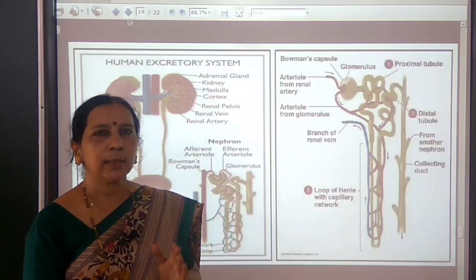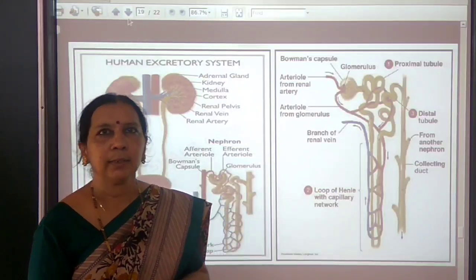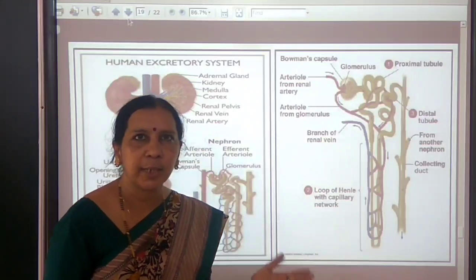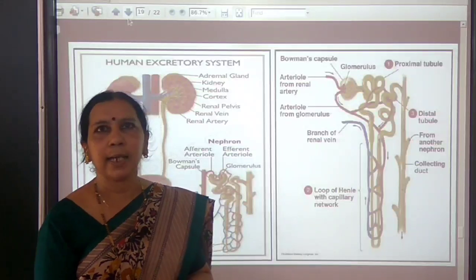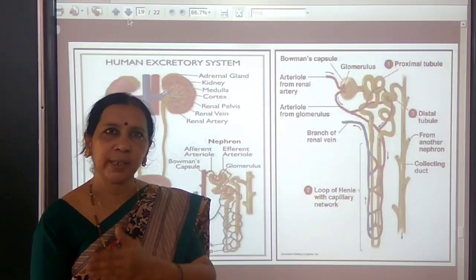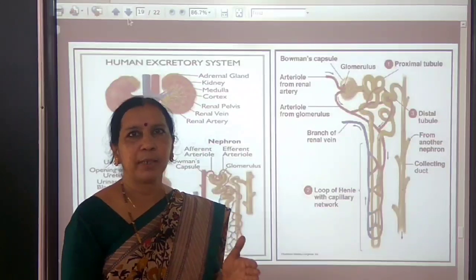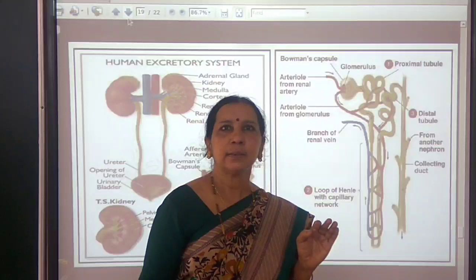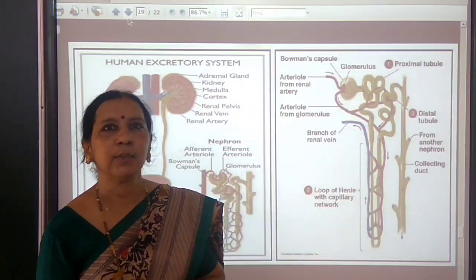Here, this artificial kidney consists of a series of tubes which are in the dialyzing fluid, so that from the patient's blood, nitrogenous wastes are taken to this dialyzing fluid, and when this is removed to the dialyzing fluid, the pure filtered blood will be transferred to the patient's blood. So this is a very painful treatment, children, and dialysis is given to the patients who have kidney failure.